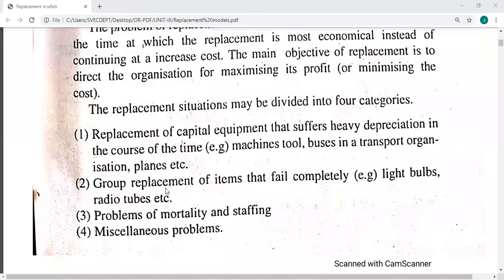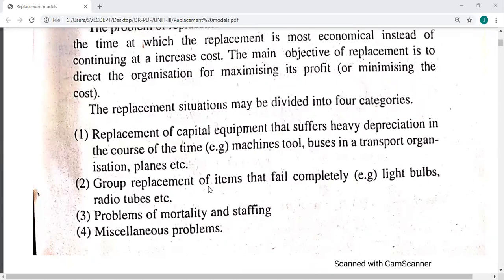So that is one reason. Group replacement of items that fail completely, light bulbs, radio tubes, etc. Take an aeroplane, for example. There are some items for which, let us say, the life of certain machinery products is 5 years.